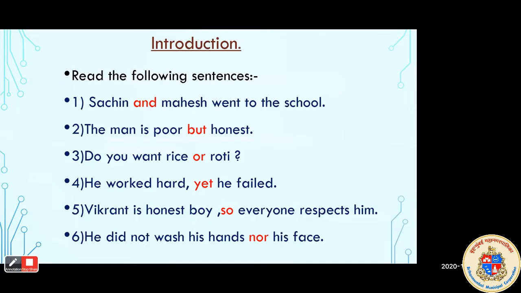They perform a certain function, and they join two words, for example, Sachin, Mahesh, poor, honest, rice, roti, hands and face. Or they join two sentences, like he worked hard, he failed; Vikrant is an honest boy, so everyone respects him. So these words join two words in a sentence or two different sentences.